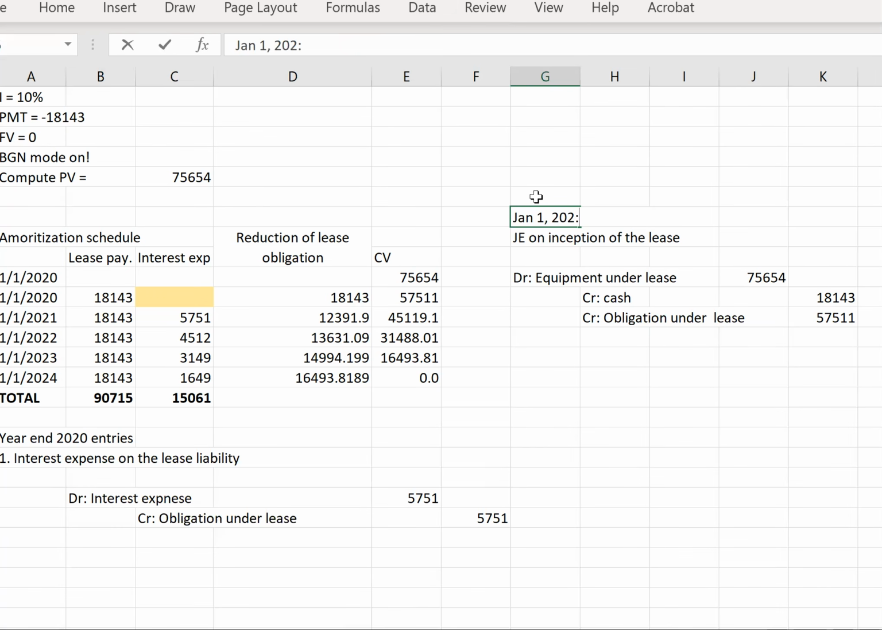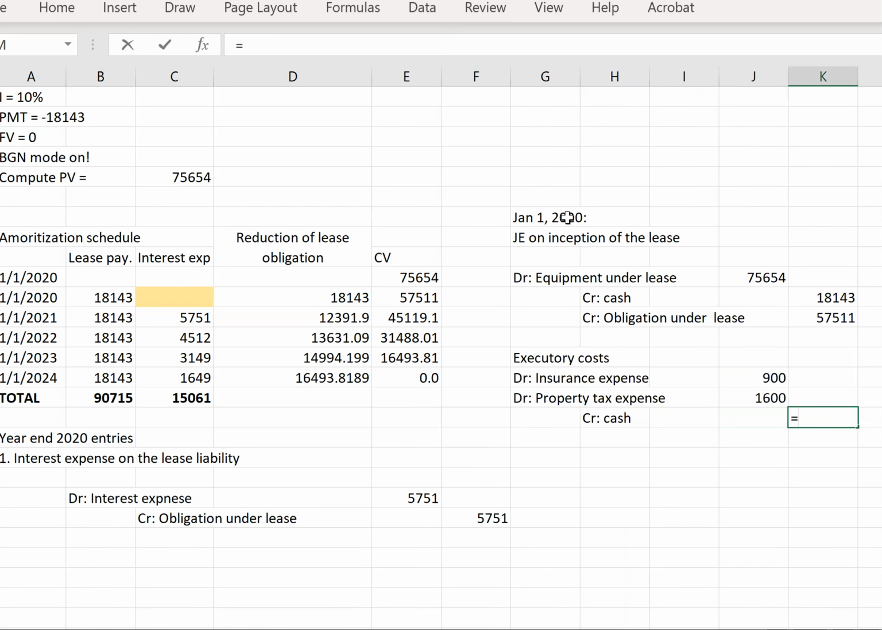Now the one thing we did miss, going back to January 1st, 2020: we recognized the correct entry on inception of the lease, but don't forget about these executory costs. So we need to recognize those as well. We're going to have debit insurance expense, debit property tax expense, and credit cash. This is going to be 900, this is going to be 1600, and our cash is simply going to be the sum of these items.